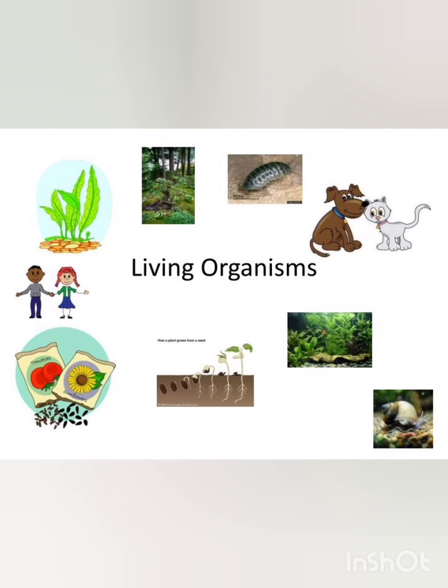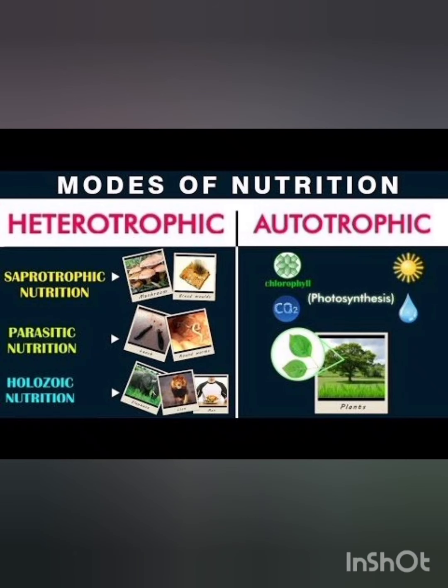Okay? Next we are going to discuss modes of nutrition in plants. Here mainly we can see two types of nutrition taking place. The first one is the autotrophic mode of nutrition and the second one is the heterotrophic mode of nutrition. As we look around, we can see many organisms, not just humans. In this session, we will group the organisms according to the manner in which they acquire nutrition.